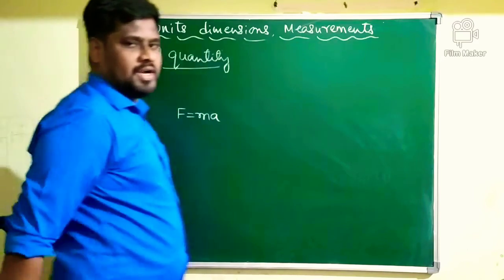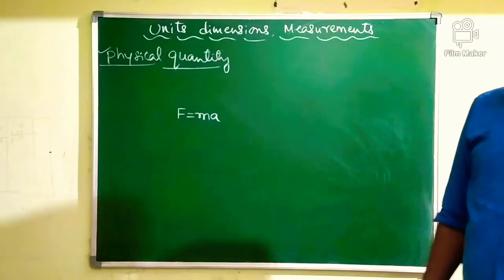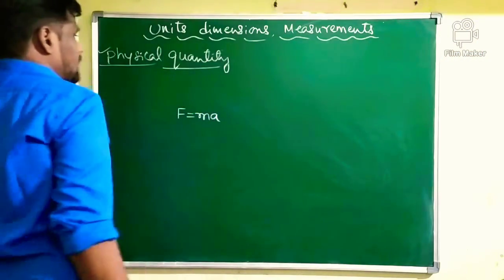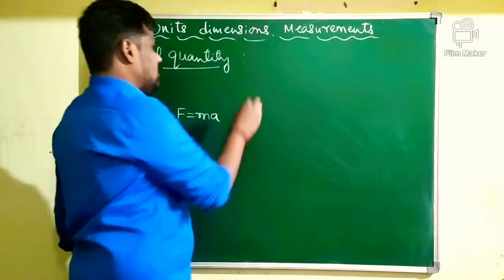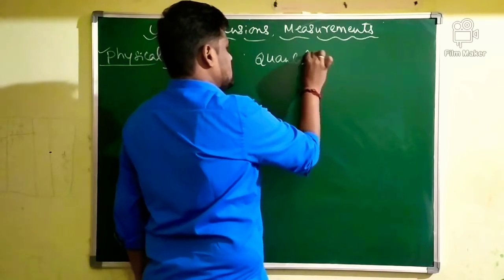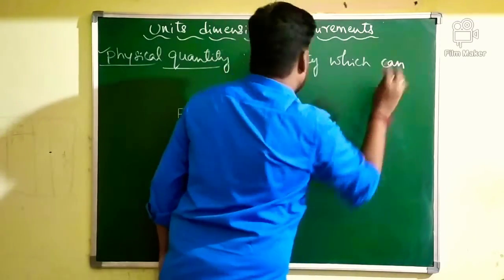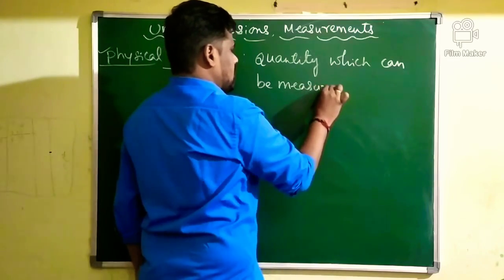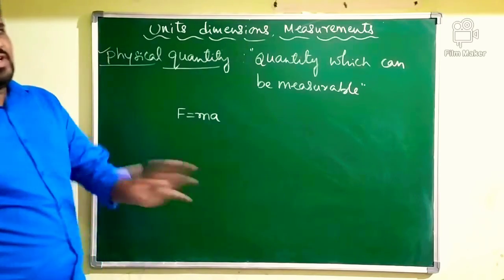Tell me, what is a physical quantity? The quantity which can be measurable. Any quantity which can be measurable, we will call it a physical quantity. So let me write the definition of the physical quantity here. What is a physical quantity? Quantity which can be measurable. Any quantity which can be measurable, we will call it a physical quantity.